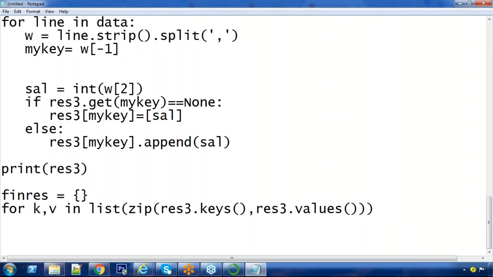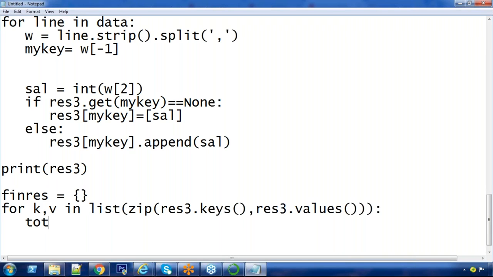Corresponding elements mapping, first to first, second to second, like that. The list function is converting it into list of tuples. What is K value here? 11, 12, 13 department numbers. V value is what? V is a list. Value is a list, right? Okay.